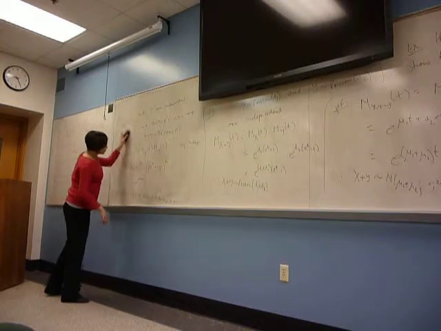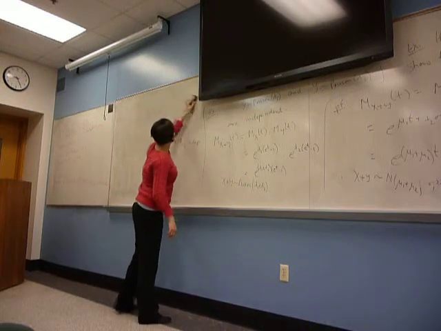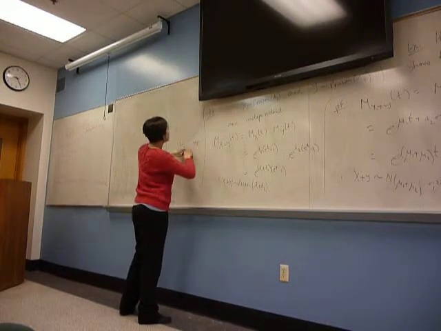As I said, you have two very important theorems at the heart of probability, and one of them is called the law of large numbers, the other one is the central limit theorem.